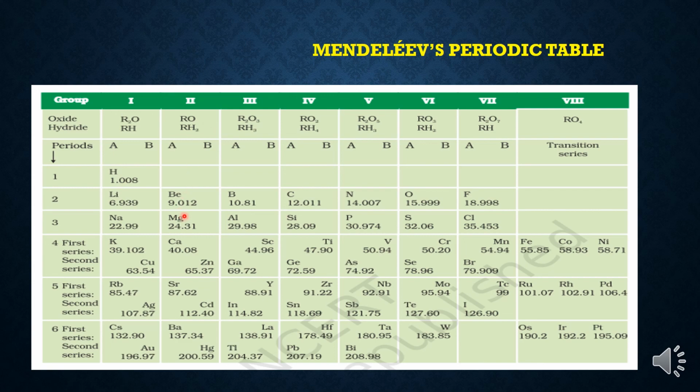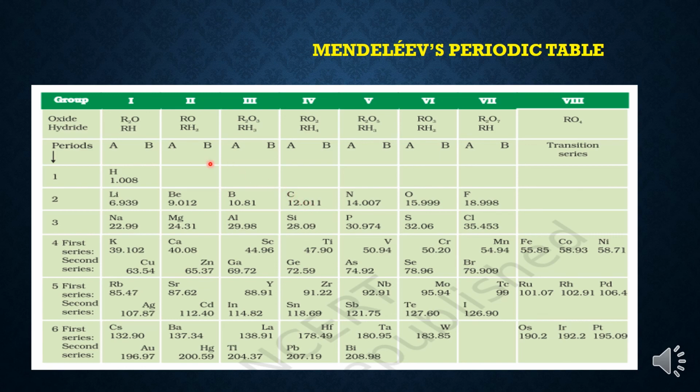One more example we are taking. For example, carbon. Carbon oxide is CO2, resembling RO2. Carbon hydride is CH4, resembling RH4. That is why he placed carbon in the 4th group. I hope you people are understanding.